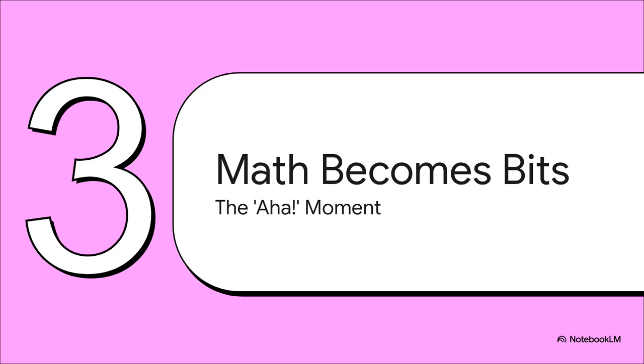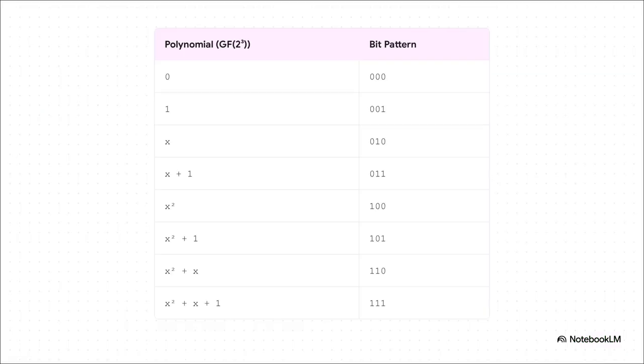All right, so we've been talking about polynomials and rings and fields, and it might still feel a bit abstract. But this right here is the aha moment. This is where we build the bridge from all this abstract algebra to the physical ones and zeros inside your computer. Just look at this. We're using a simpler example here, but you can see that every possible polynomial in this little universe has a unique bit pattern that goes with it. And that's the whole key right there. The polynomial x squared plus 1 isn't like the bit pattern 101, it is the bit pattern 101. They're just two different languages for saying the exact same thing.